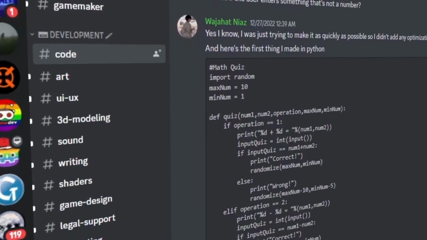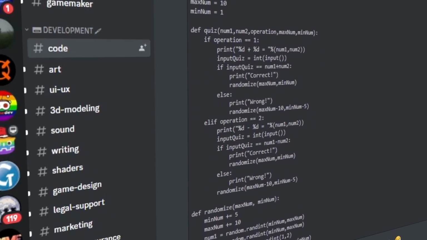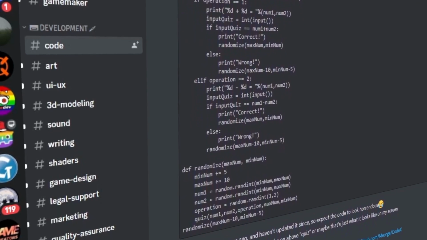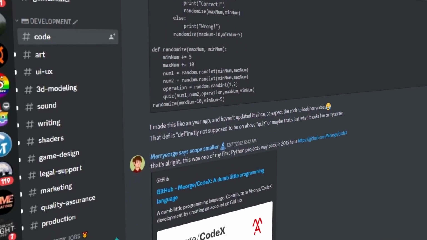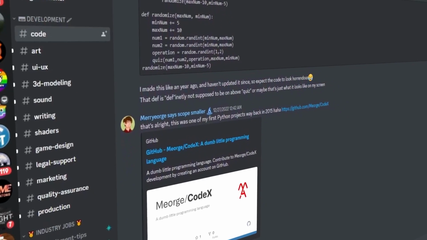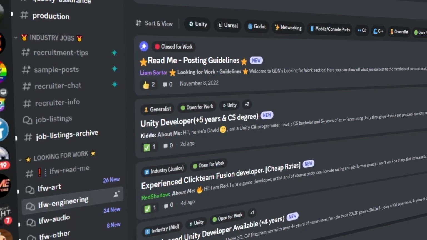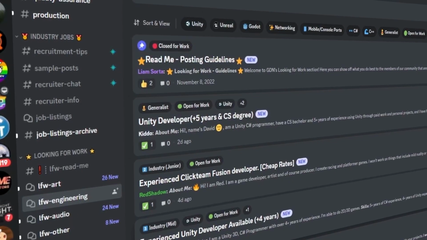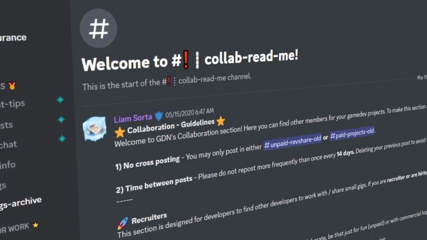A development section that features threads for each aspect of game development. Among these, we can find code, art, UI, UX, 3D modeling, sound, writing, shaders, game design, legal support, marketing, quality assurance, and production. A couple of sections for companies, studios, and devs to connect for different types of business opportunities. And finally, a section for indie devs to delve into the wonders of collaboration.